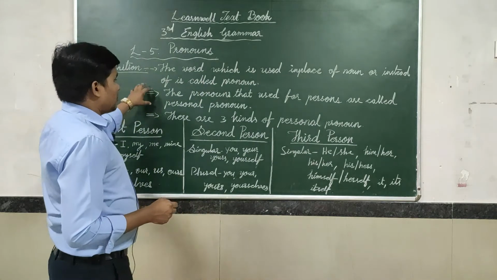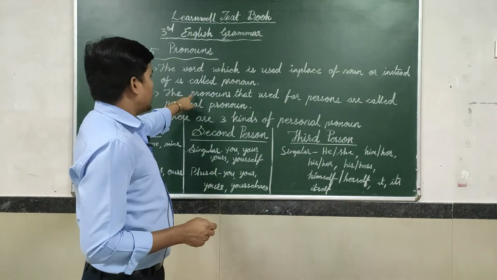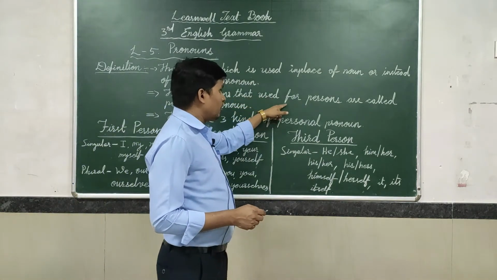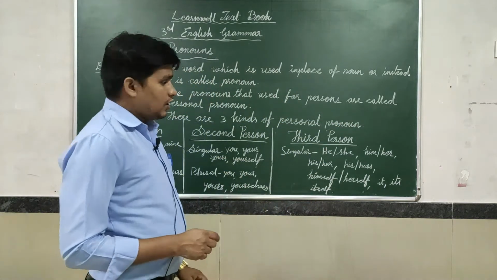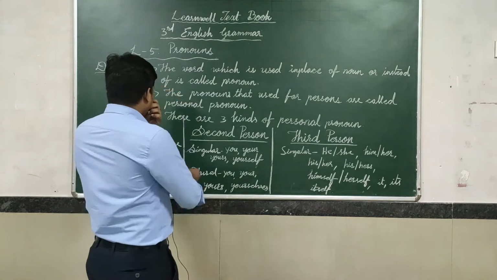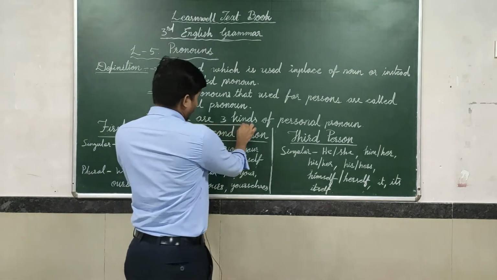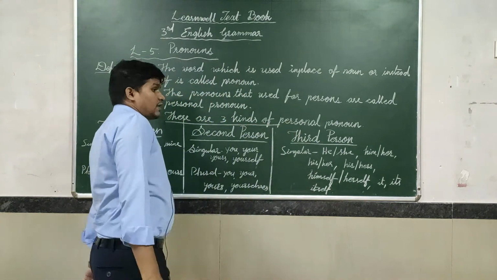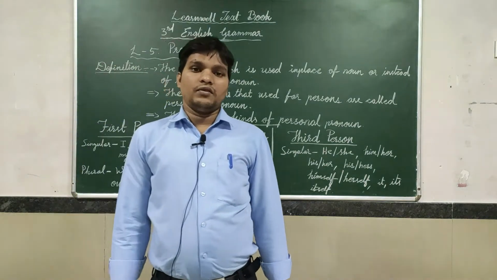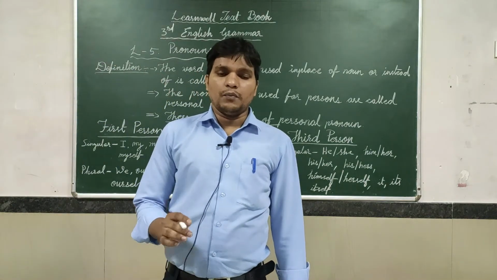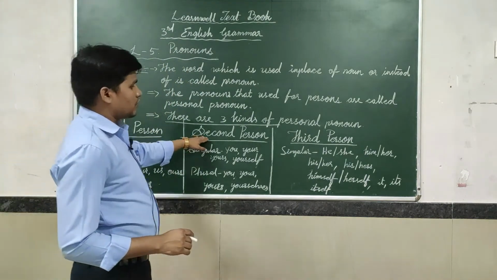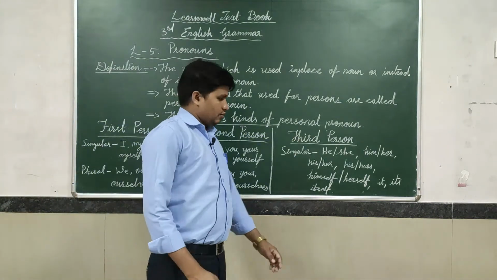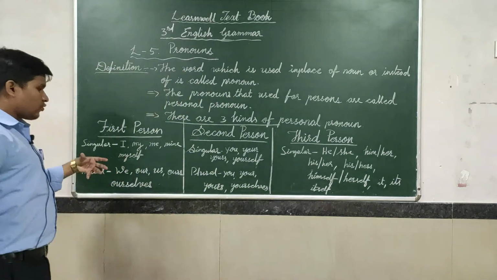What is written here? The pronouns that are used for persons are called personal pronouns, and there are three kinds of personal pronouns: first person, second person, and third person. First we are going to focus on the first person.